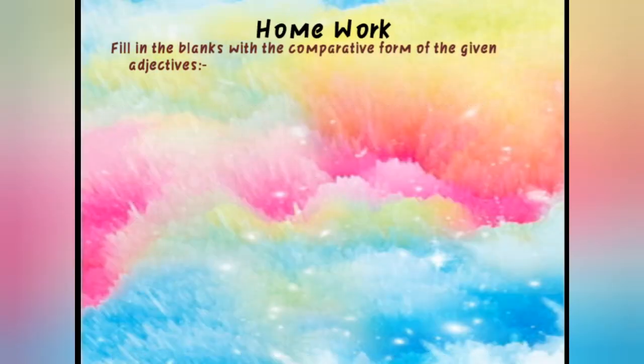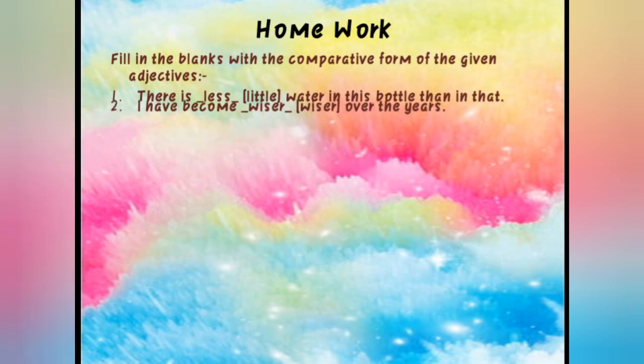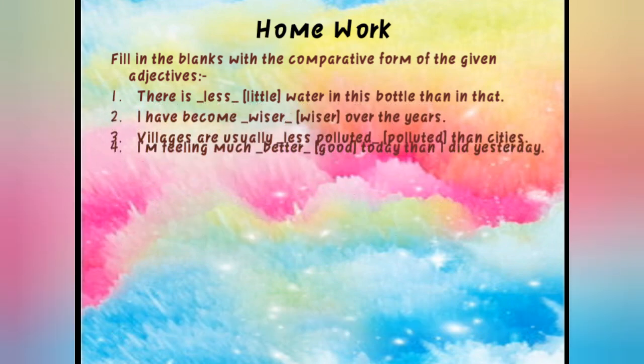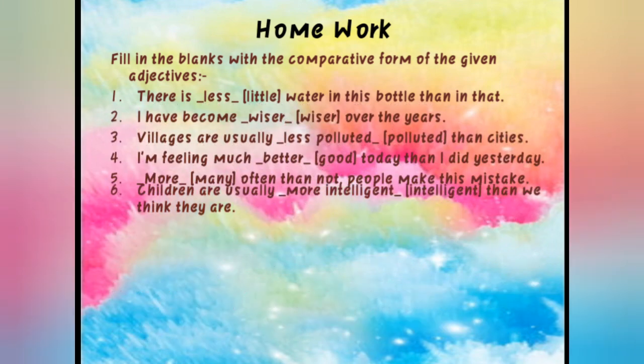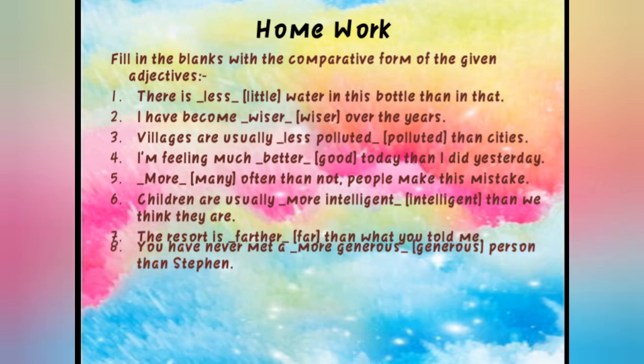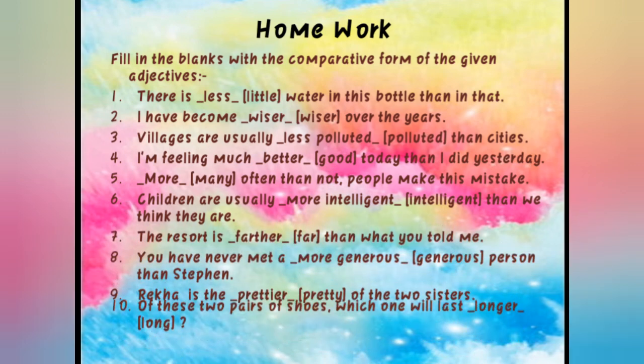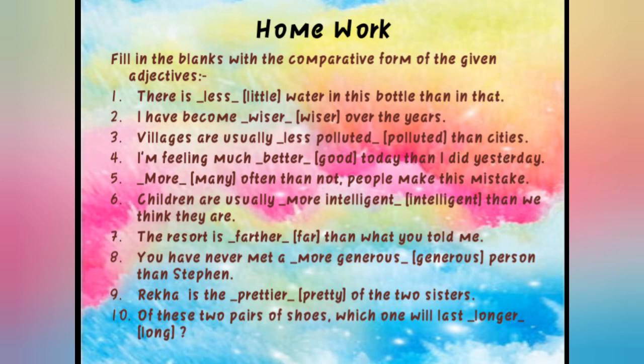Yes, students. First of all, we are going to tell you the answers of yesterday's homework. In that, I gave you fill in the blank with the comparative form of the given adjectives. Now, in this, you can see over here, there is dash water in this bottle than in that. So, here we are talking about less water. So, you can see here less is given. So, this less is the comparative form of little.